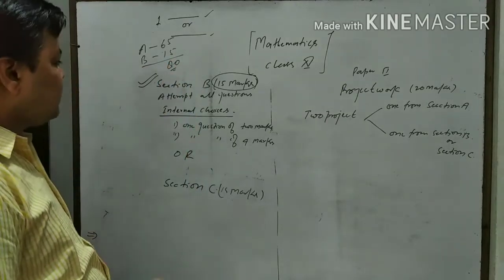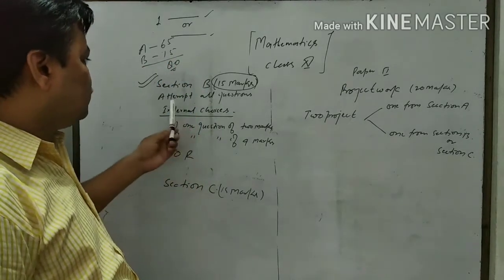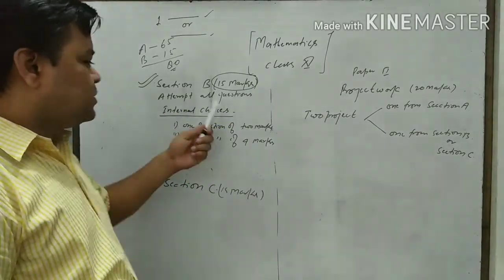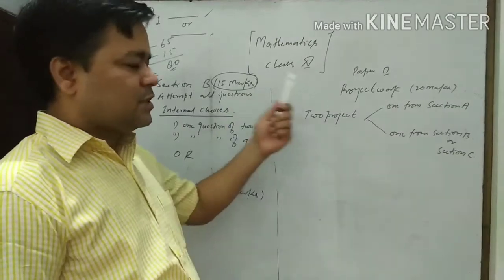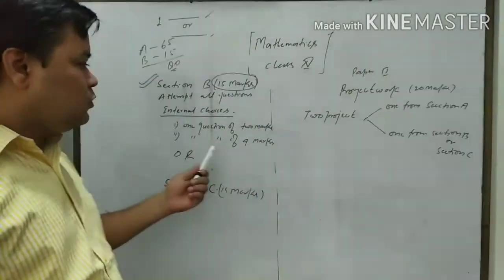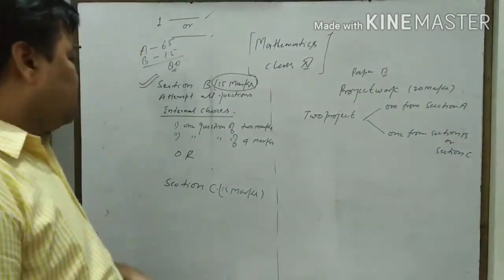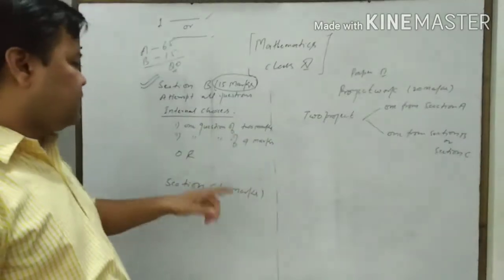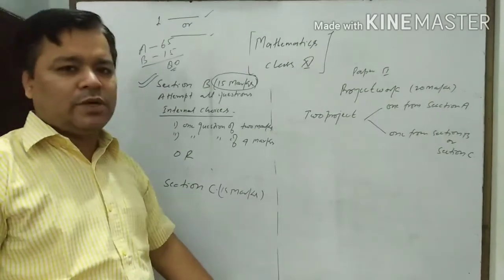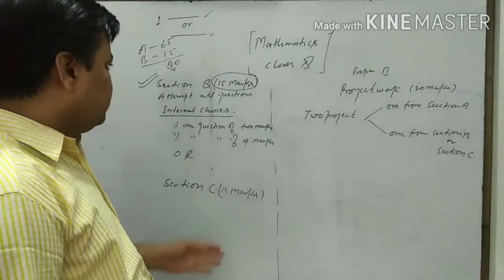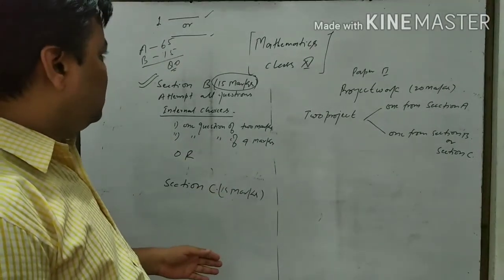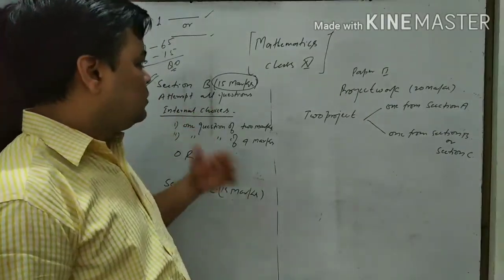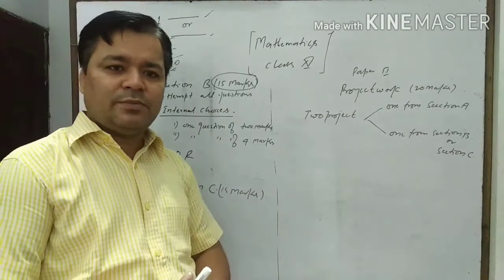Now in section B also we have to attempt all the questions, but internal choices are also given, just like section A. And I told you what internal choices are. The internal choices will be one question of 2 marks and one question of 4 marks. In this way, you have to solve section A and section B.